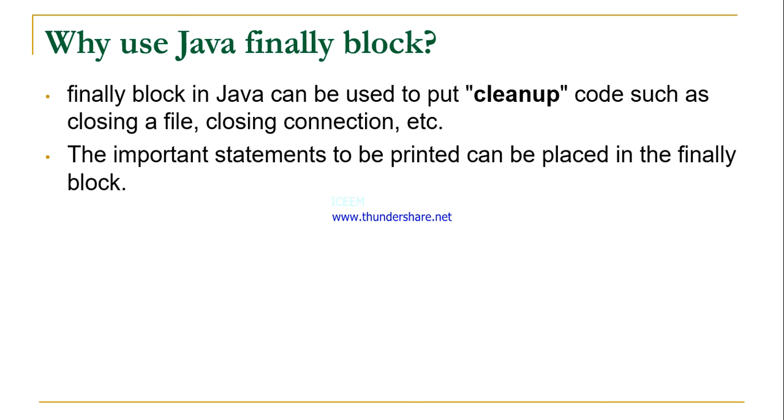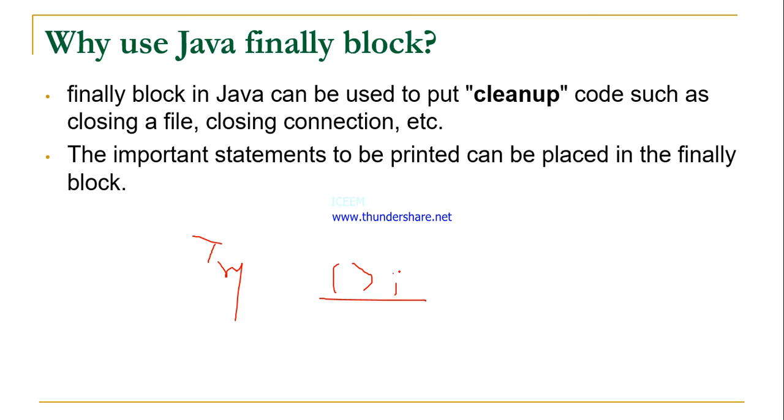And when we want to write some cleanup code, for example, you open a file in the try block. If there is an exception, then the cursor will go to the catch block. Suppose in the try block you open the file.